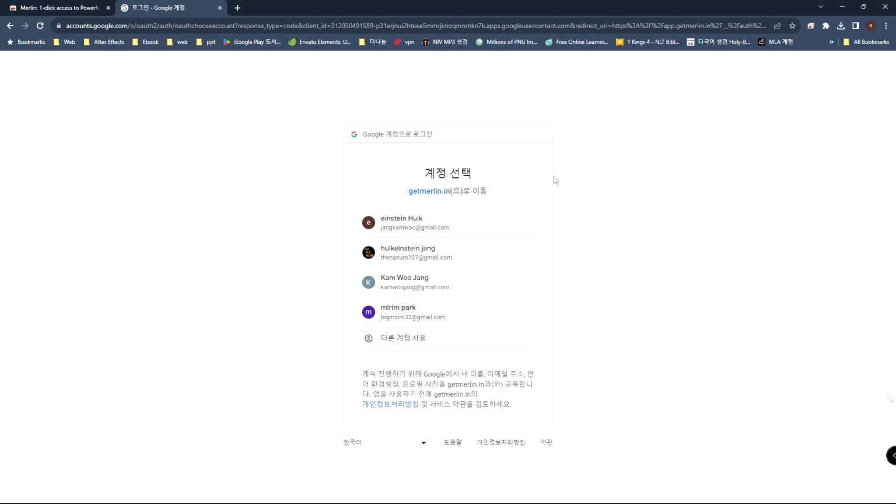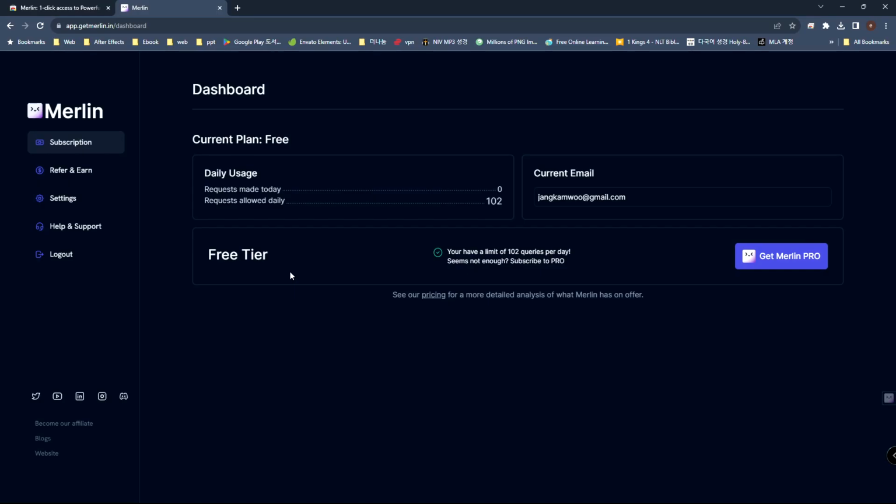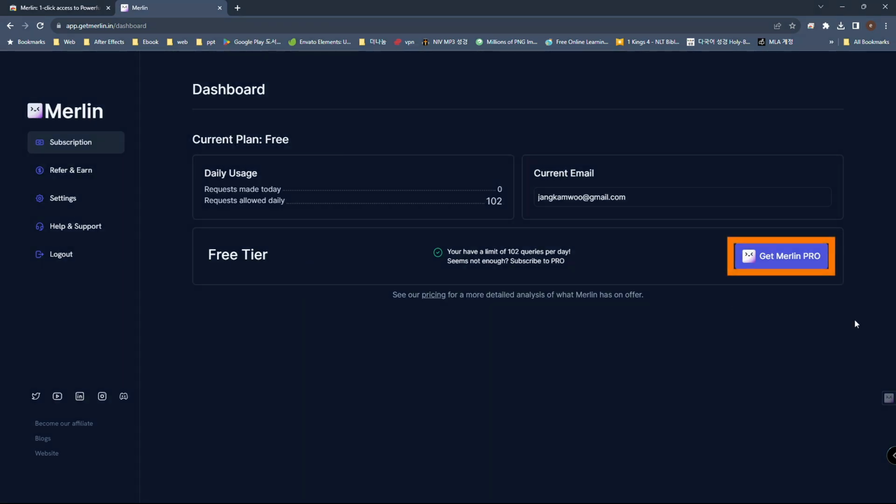I will use my Google account. When you finish signing up to Merlin, your current plan will appear as free. Free plan has limitations. So if you want to use Merlin without any limitations, you can click Get Merlin Pro.